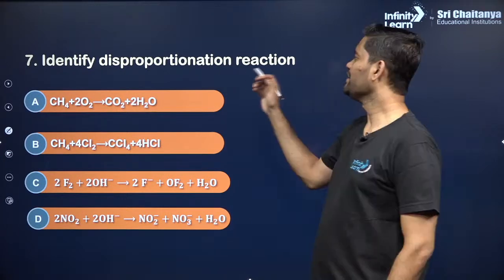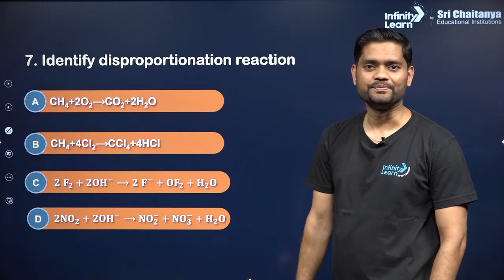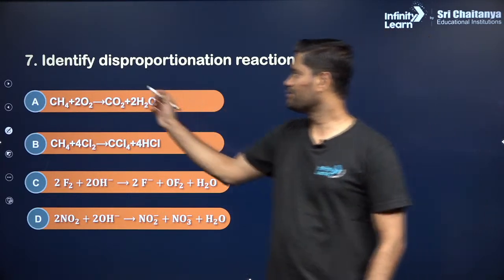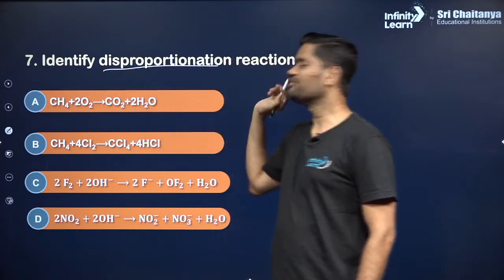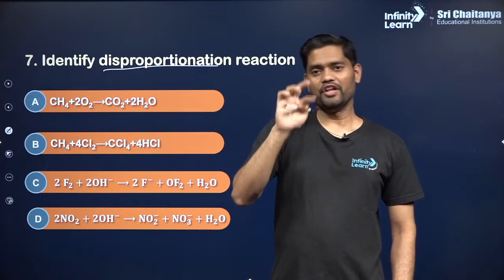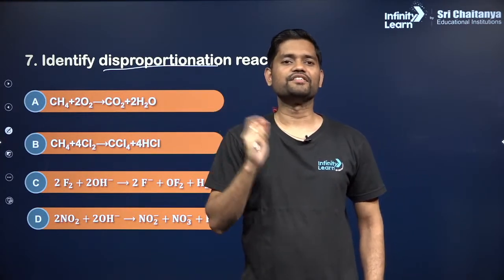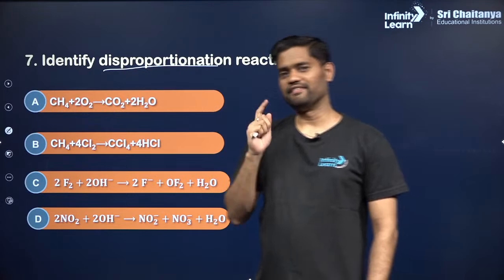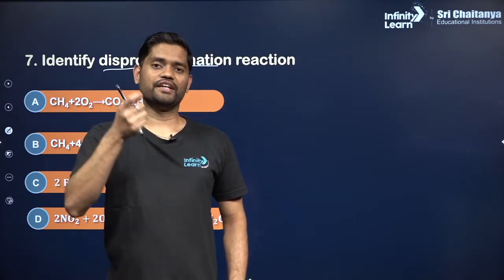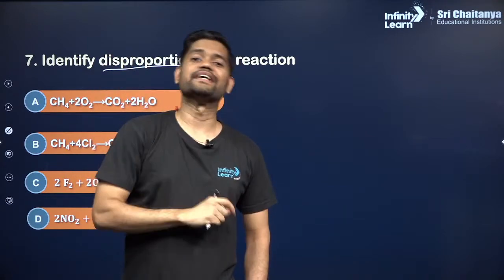Next, identify the disproportionation reaction. For a disproportionation reaction, care must be taken that a single element will show at least 3 different oxidation states, in which the oxidation number has increased and also decreased.